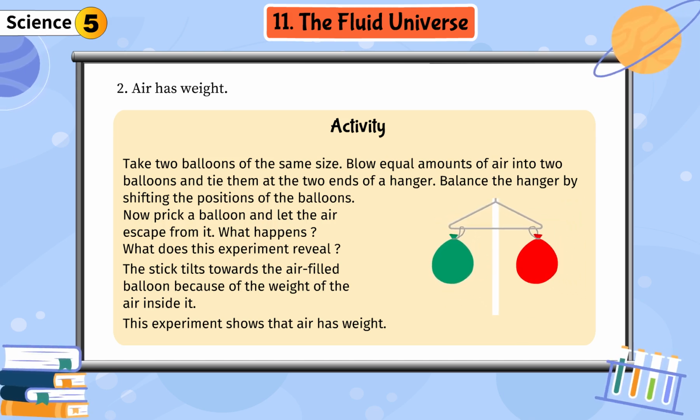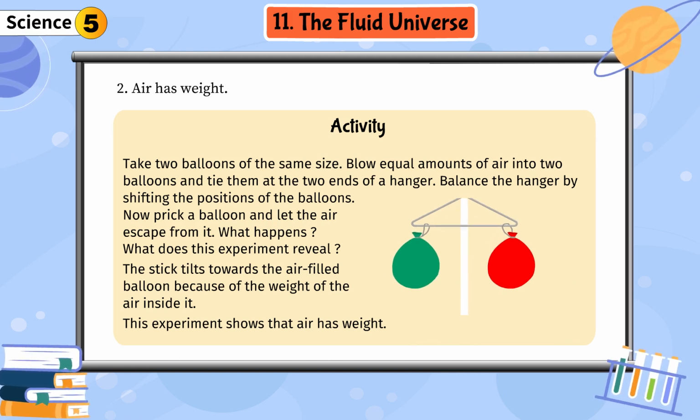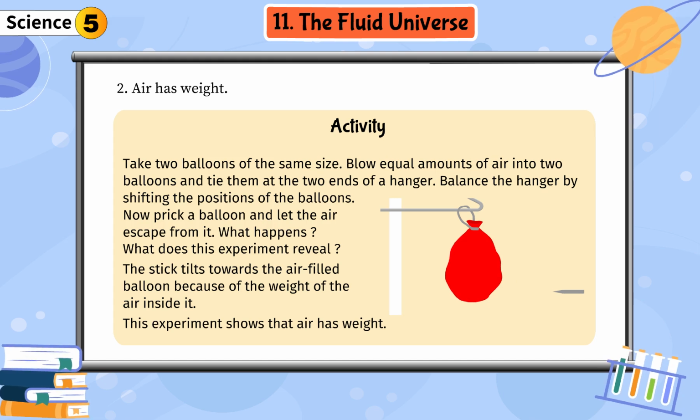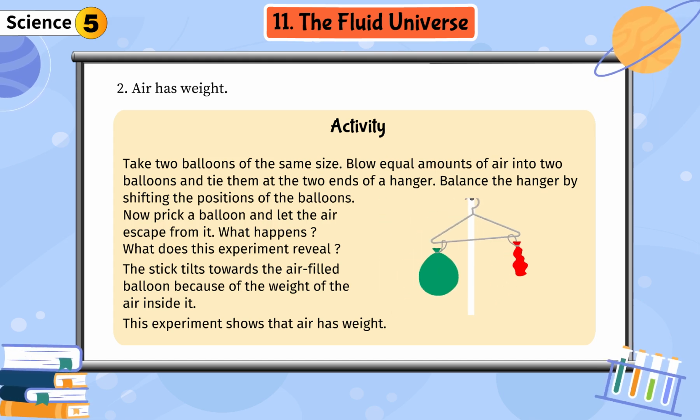Balance the hanger by shifting the positions of the balloons. Now prick a balloon and let the air escape from it. What happens? What does this experiment reveal? The stick tilts towards the air-filled balloon because of the weight of the air inside it. This experiment shows that air has weight.